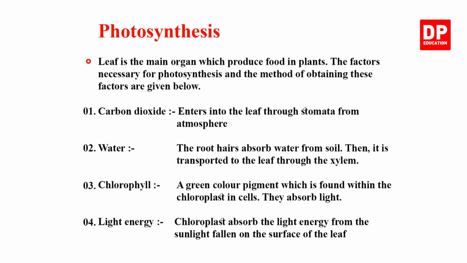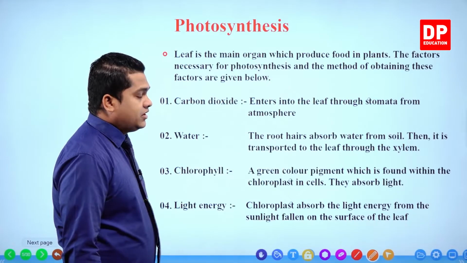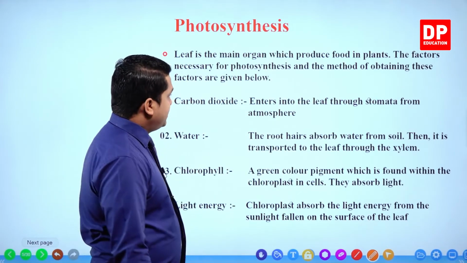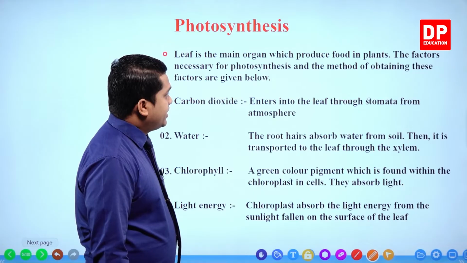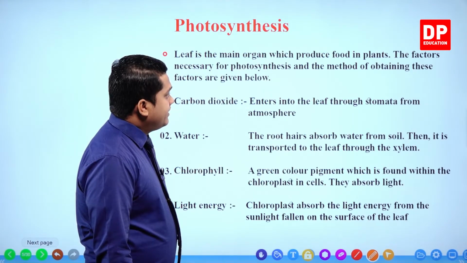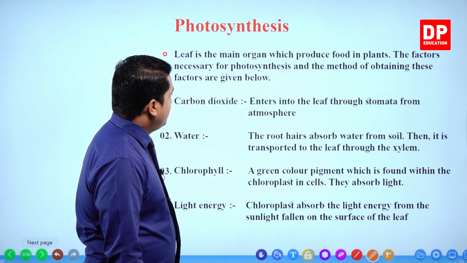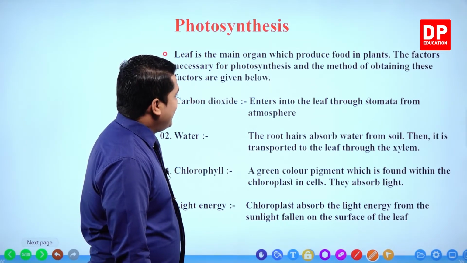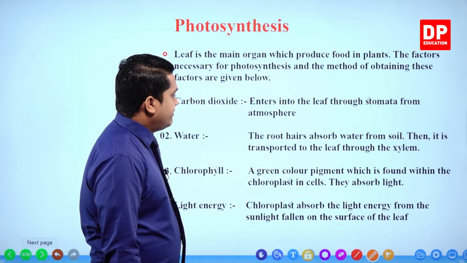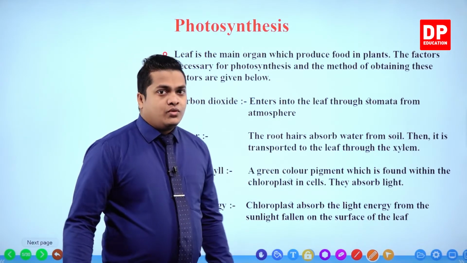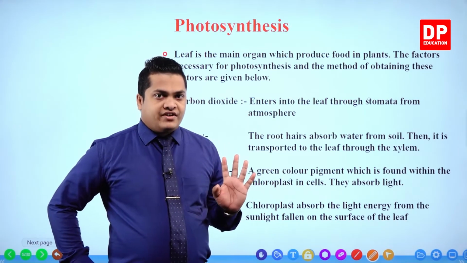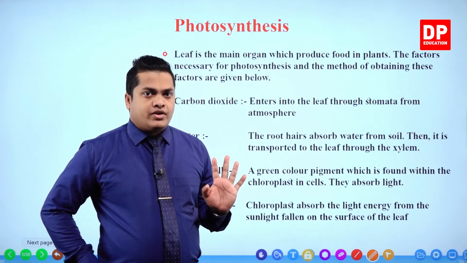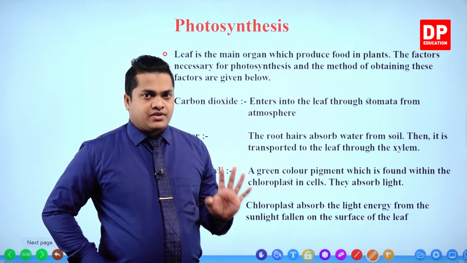Here, the leaf is the main organ which produces food in plants. We already know that. The factors necessary for photosynthesis and the methods of obtaining these factors are given below. We discussed that there are 4 different factors which are very important for the photosynthesis process.